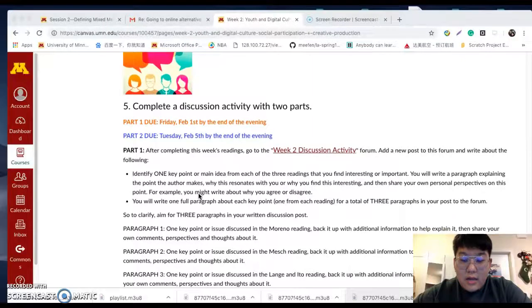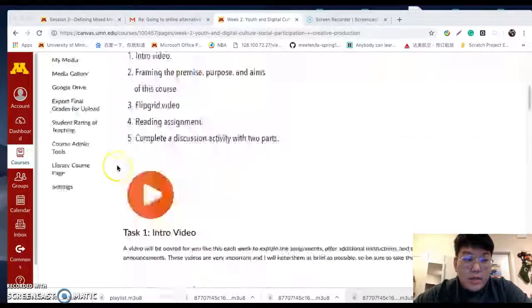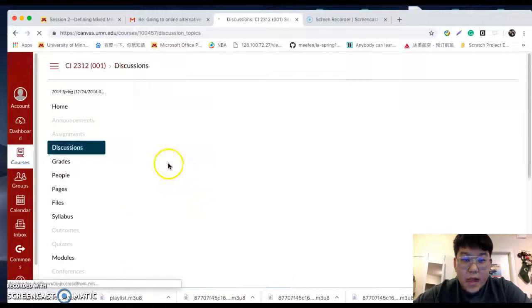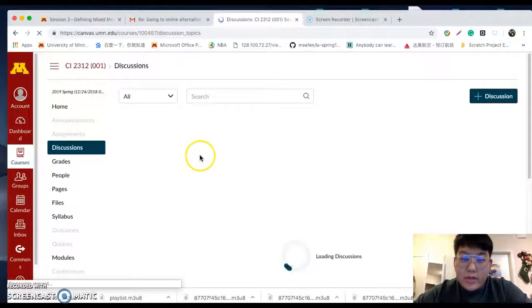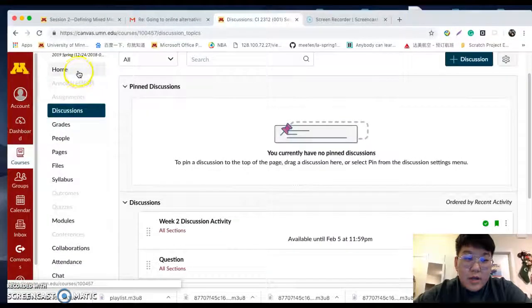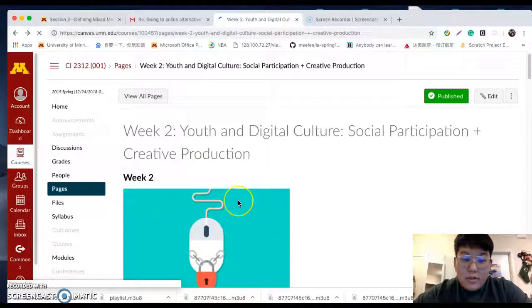In the last task, we will use the discussion forum in the Canvas system to do the reading discussion. You can just use this link, or you can click the discussion function like this one, and try to find the week 2 discussion activity. So it's this one. Then you can do the discussion reflection in this discussion forum.